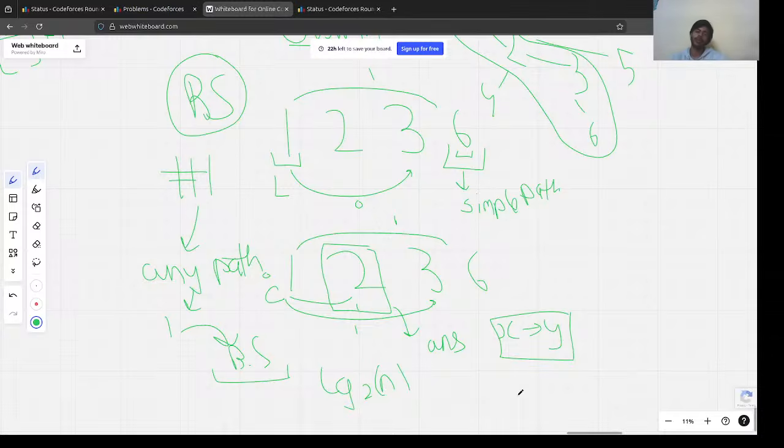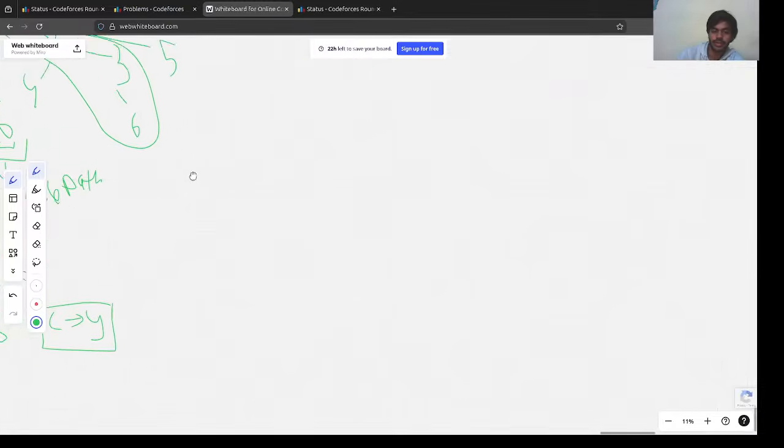Okay, this is the first observation we made. If we got a path and it resulted in 1, that means that some vertex is intersecting with the x to y path, so we could use binary search to get the answer. Okay, great. This was the first observation. Now coming on to the second observation.